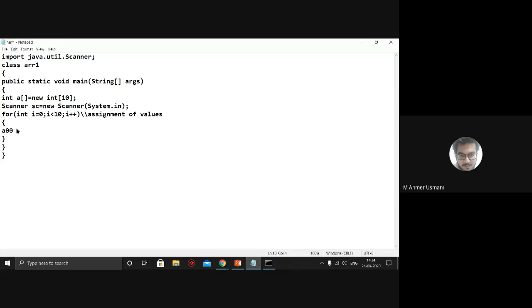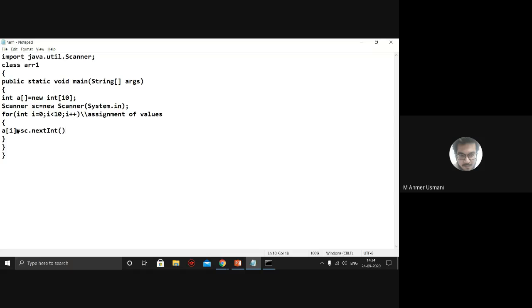A of i. What will we be assigning over here? A of i equal to what? How will we assign it? sc.nextInt.